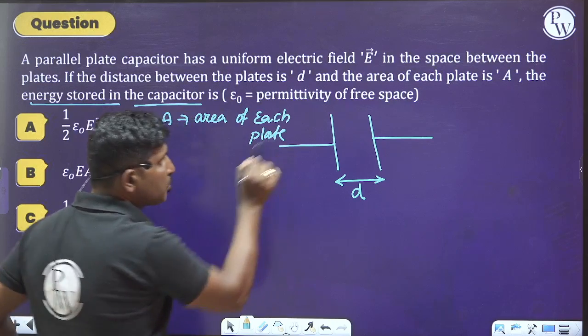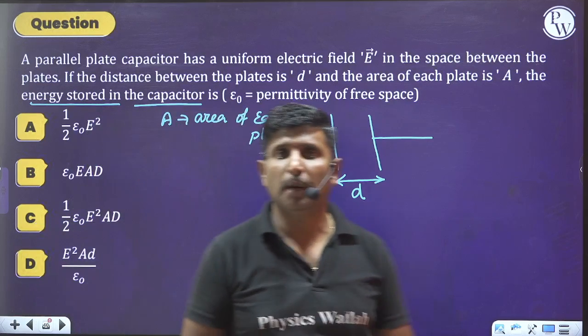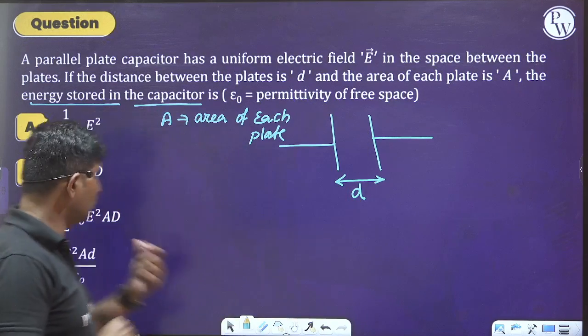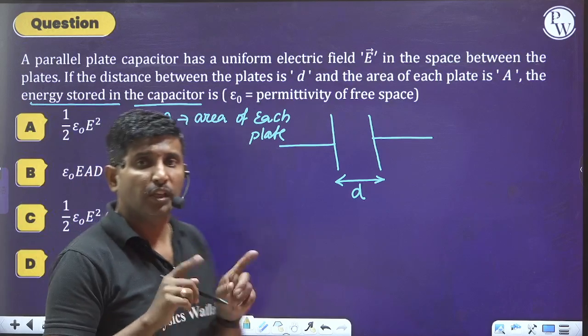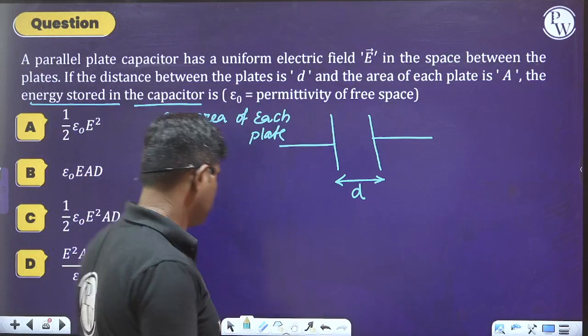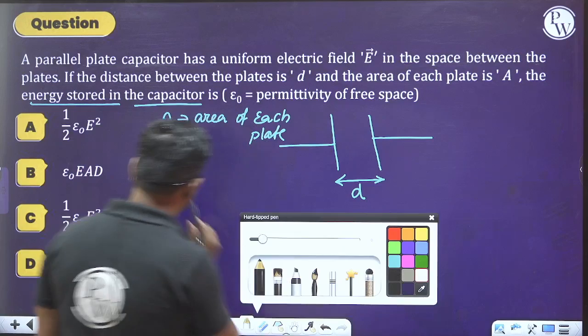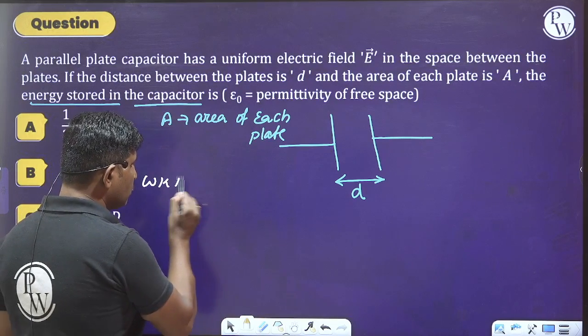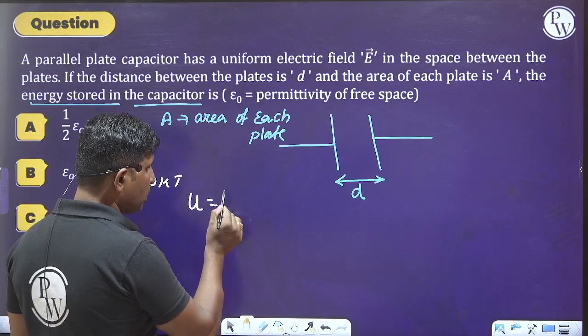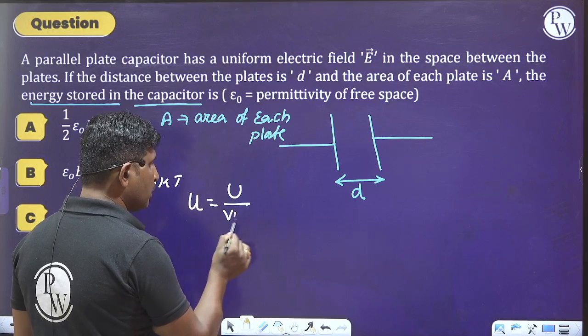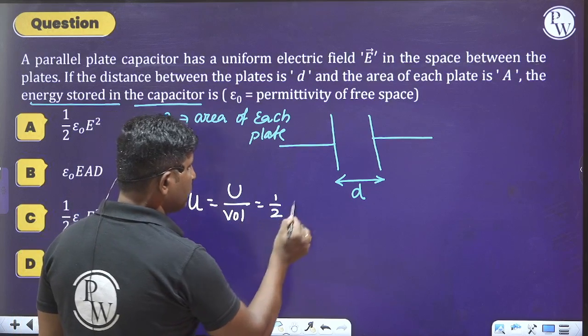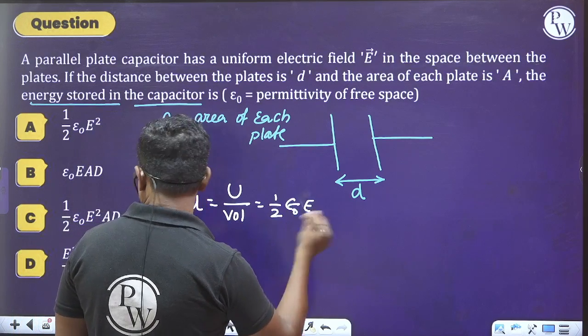Whenever you observe the options, they are given in terms of epsilon naught into E square. Therefore, please observe this. We know that energy density, small letter u, is energy per unit volume, and it is equal to half epsilon naught into E square.